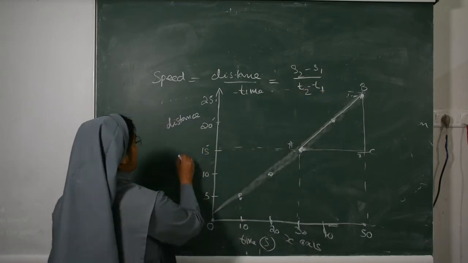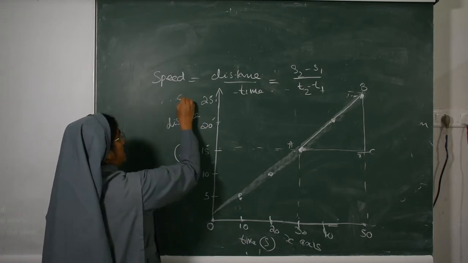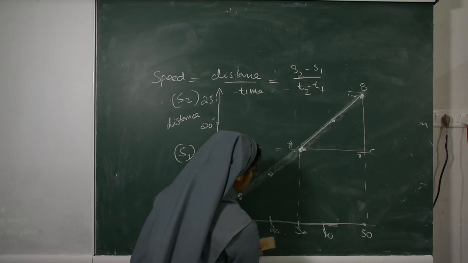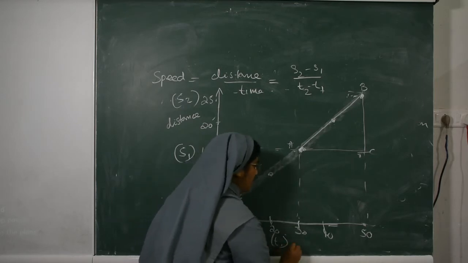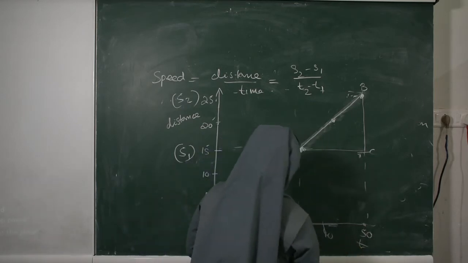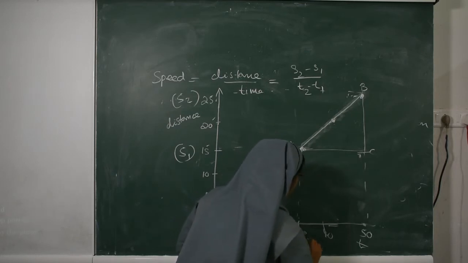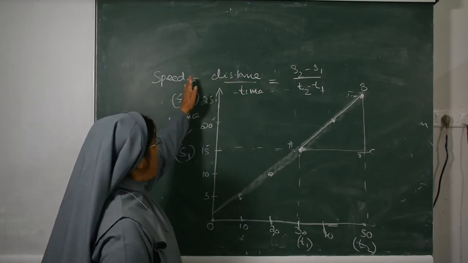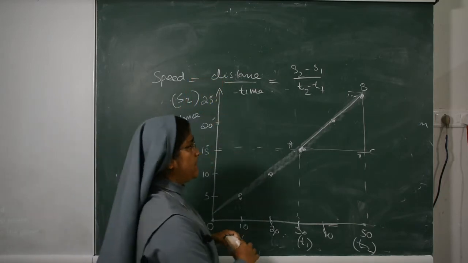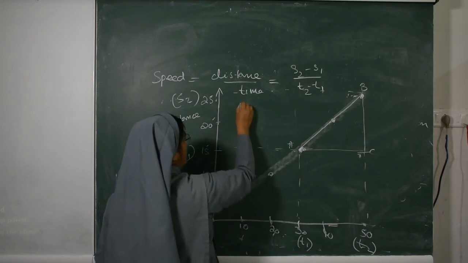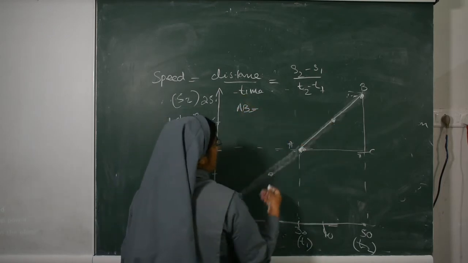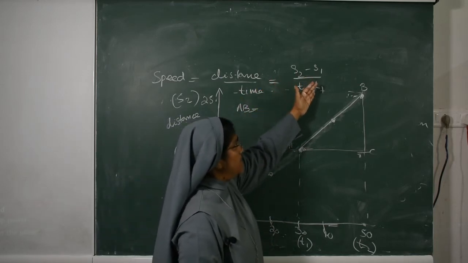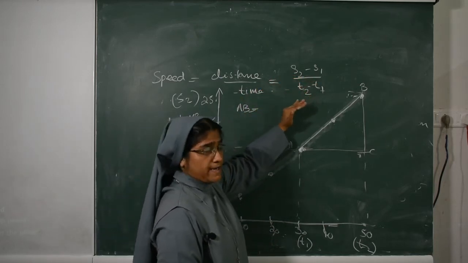Here we can give S1 and S2, and T1 and T2. The slope of the line AB is equal to S2 minus S1 divided by T2 minus T1.